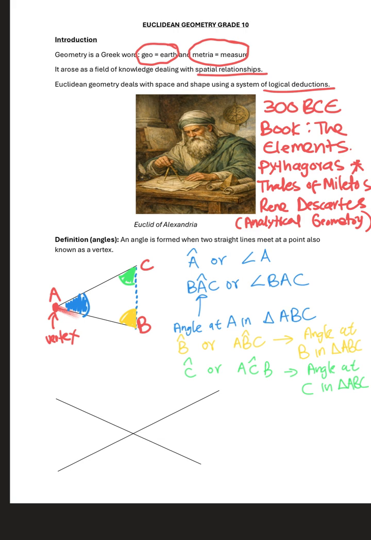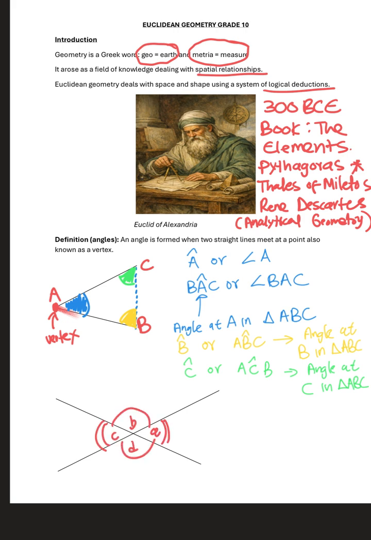Then, we can also have a situation where we describe several angles. For example, this can be my angle A, this is angle B, this is C, and this is D. So I have these angles right here.